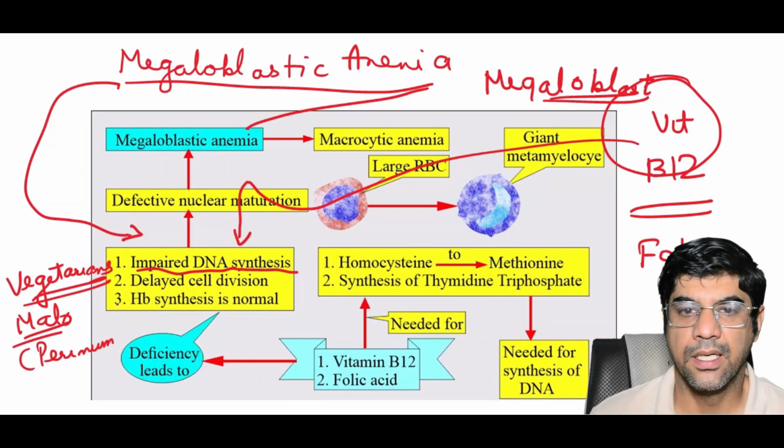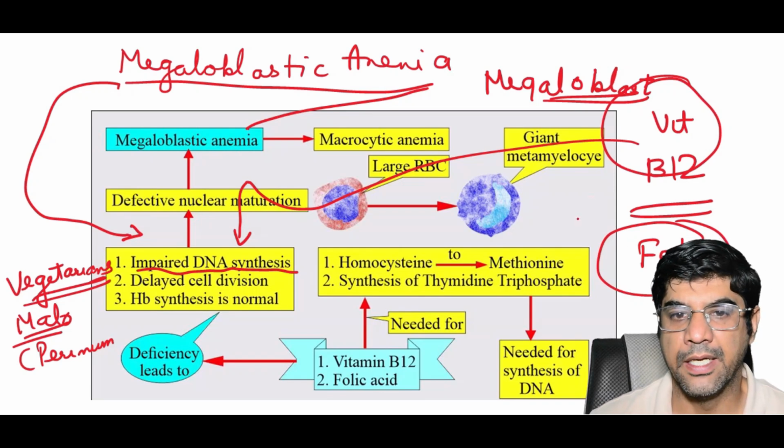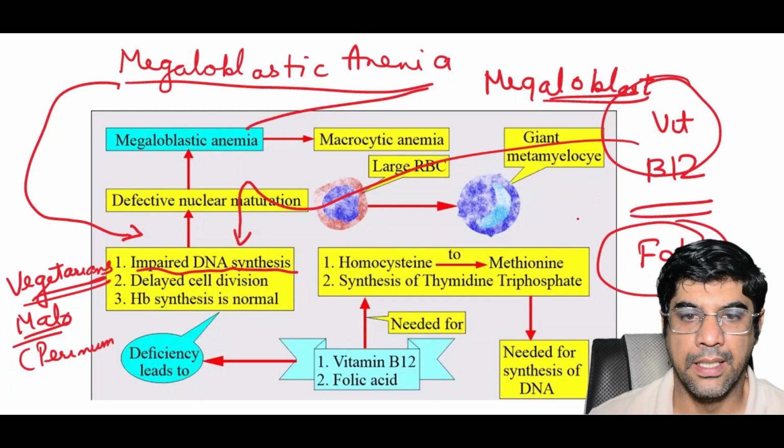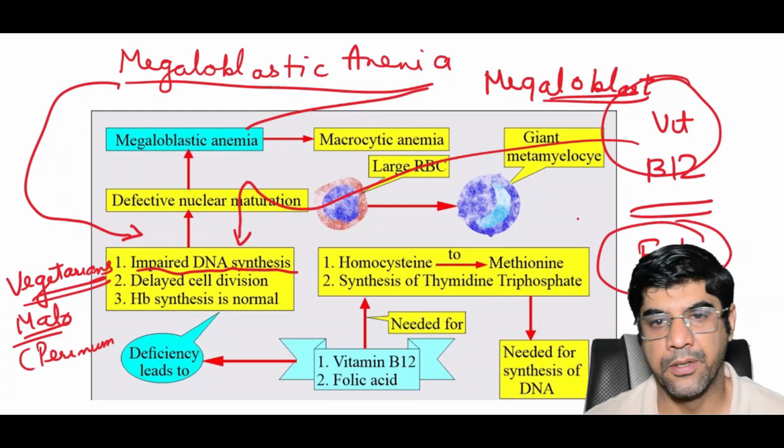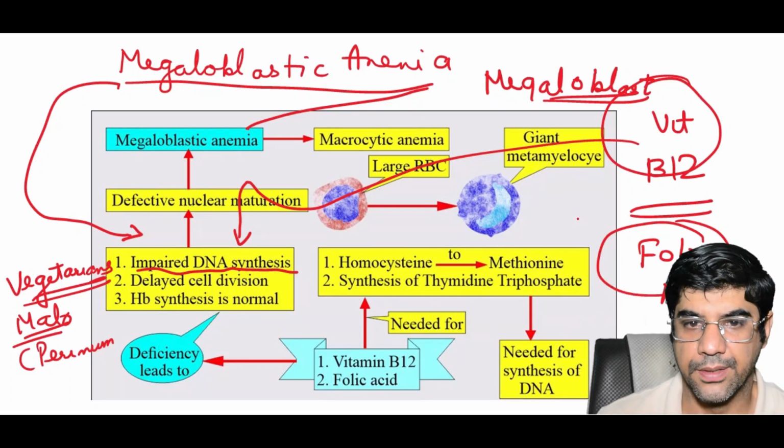Now the folic acid, remember, it is essential for nucleotide synthesis in the DNA. Deficiency can result from inadequate dietary intake, especially in malnourished individuals and in alcoholism patients.